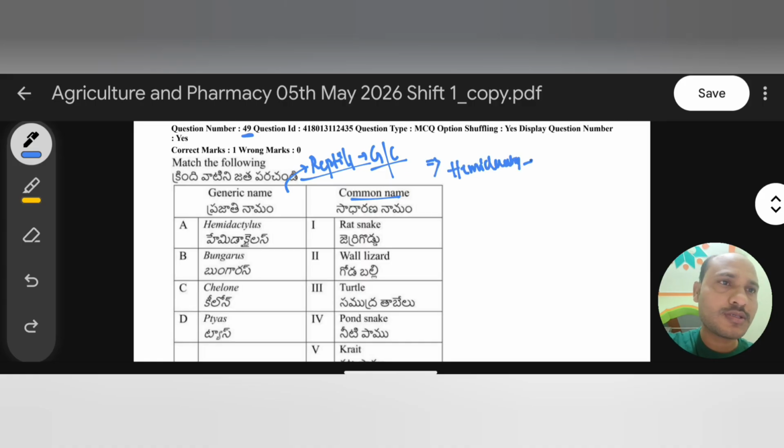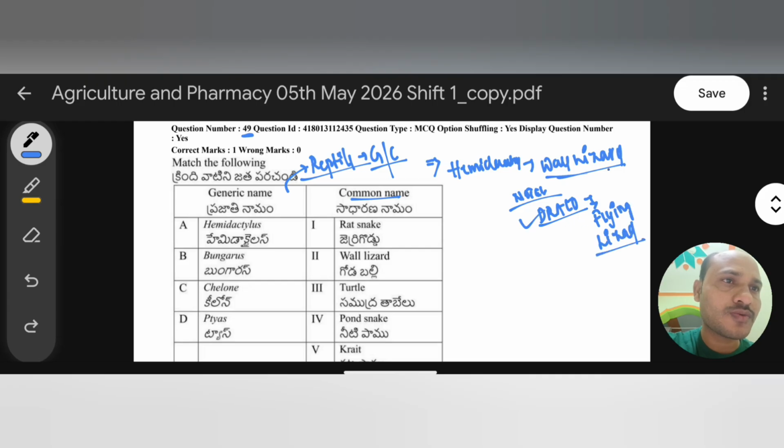Hemidactylus is generally a wall lizard. The common name is wall lizard. But note here, there is one type of lizard called Draco, which is also a lizard, but it is a flying lizard. So the flying lizard is Draco, but the wall lizard is Hemidactylus, which means the second one here. Okay, right. Now coming to B, Bungarus.